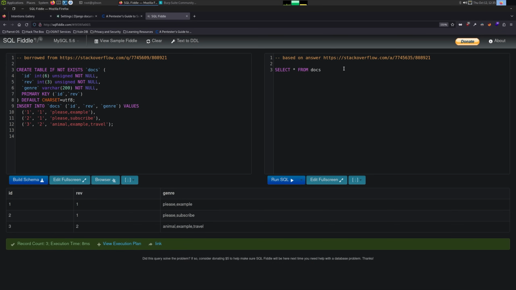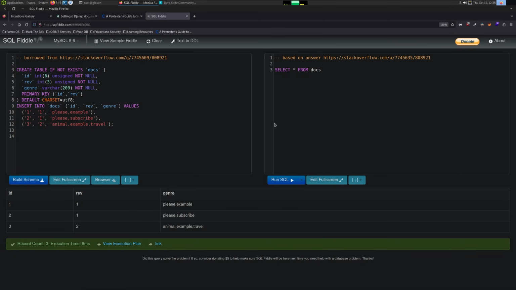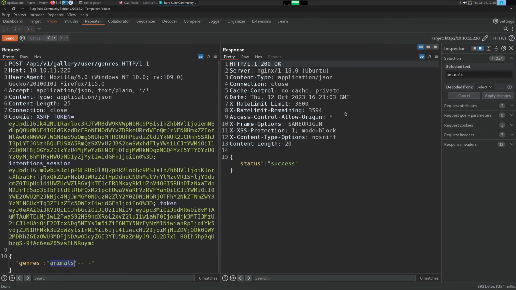So there's a few ways that they could have the SQL. We have animals right here. It could be like select all from docs where genre like animals, or animal. And the code could do a bunch of OR statements.